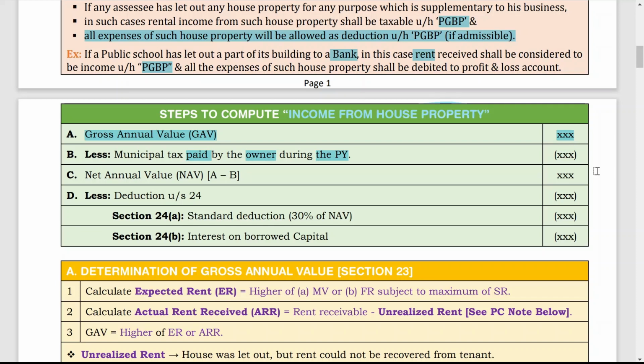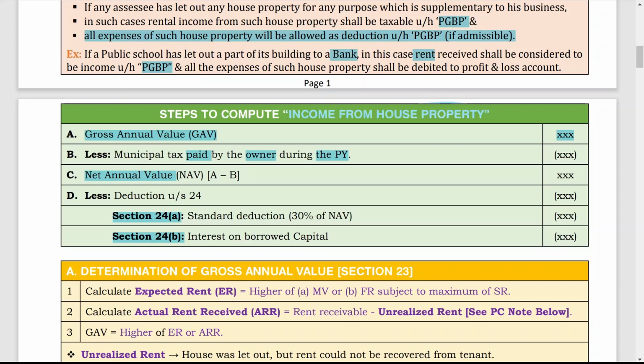So that you have to keep in mind. From GAV, if you deduct municipal tax, you will get NAV, that is net annual value, A minus B. From net annual value, you have to deduct deduction under section 24. In that you will get two deductions, section 24A and section 24B.